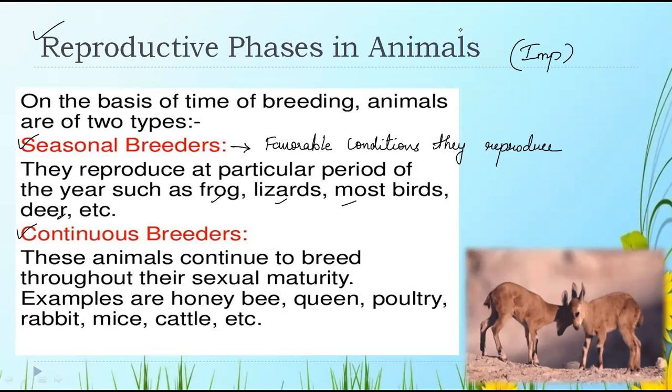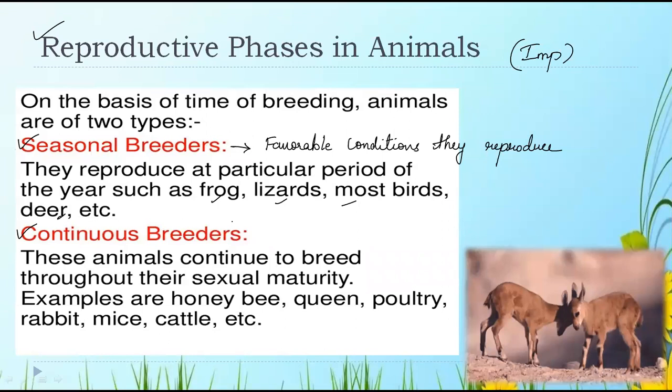Examples are honeybee queen, poultry animals, rabbit, mice, cattle, that is cow, buffalo. These are some of the examples of the continuous breeders. Continuous breeders continue to breed or reproduce throughout their sexual maturity.